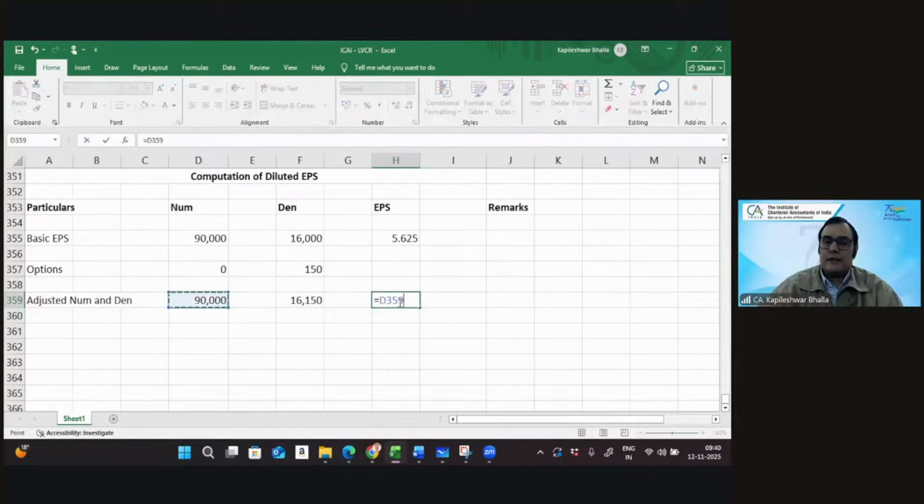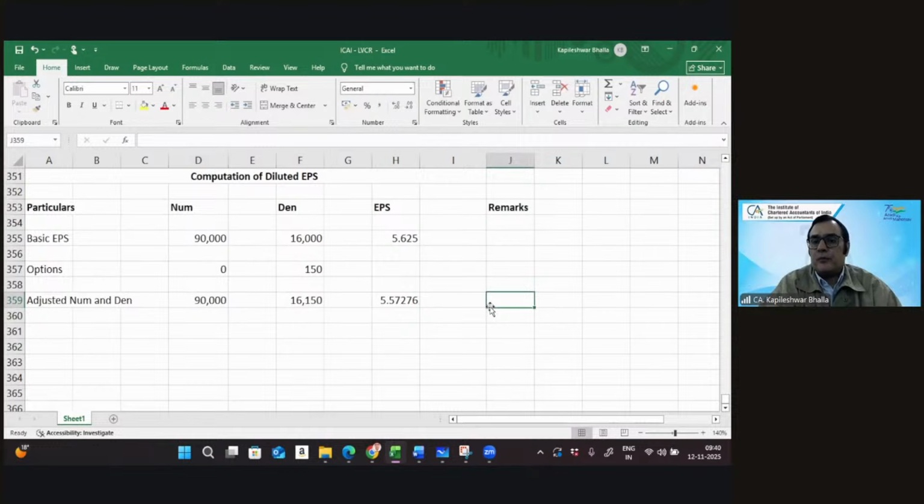So let's again see the calculation. It's 5.5726. Any remarks? Your basic EPS was 5.6 and now the EPS has gone to 5.57. There is a fall. So what do you say? Is it dilutive or anti-dilutive in nature?